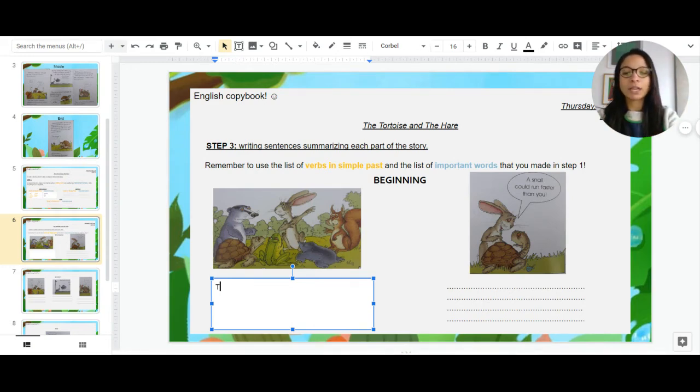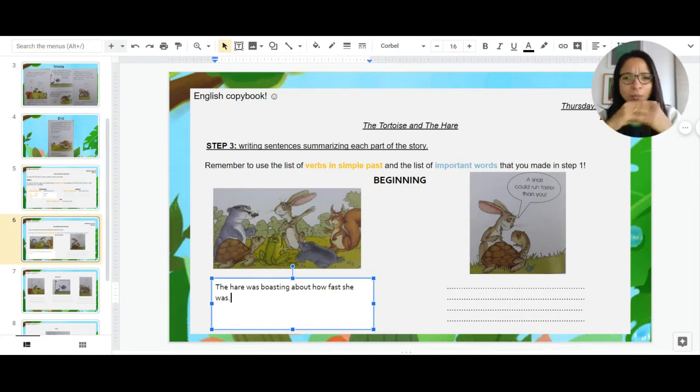So maybe I can write, the hare was boasting about how fast she was. There. Okay, so here I'm using was and I'm using boasting. So those were one verb and one word, there were two words that you had chosen before.